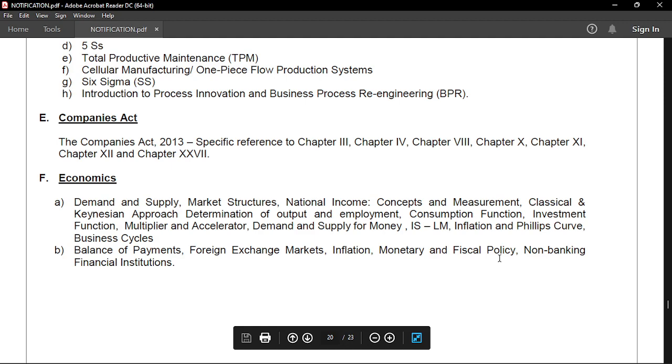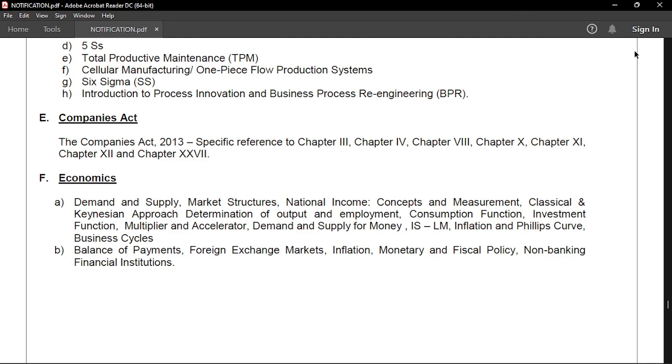All of the things that I've mentioned here are very important for you to understand regarding the notification, regarding the examination. The time is very less. You need to be prepared for each and every aspect. You need to prepare very, very well for this particular examination, because it is not extremely hard to crack. Don't focus very much on your general awareness section, because in paper 2 you don't need to make your emphasis towards general awareness, because no questions are asked in phase 2 of this particular exam regarding general awareness. So stick to the syllabus and cover all of the things from the sources that I've mentioned before.